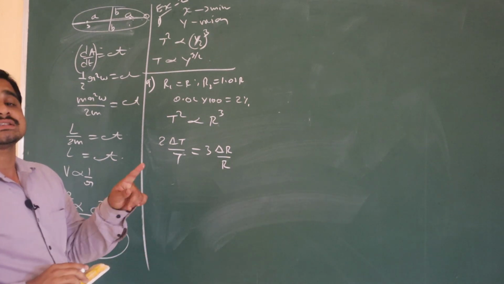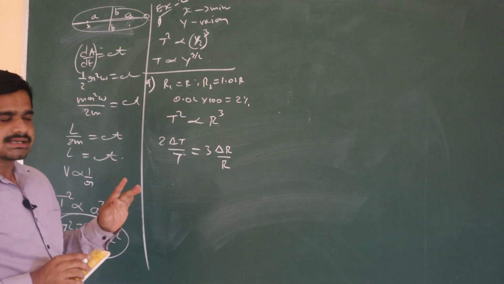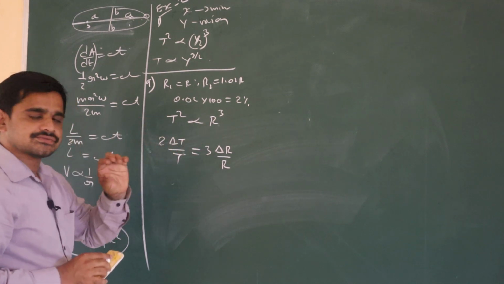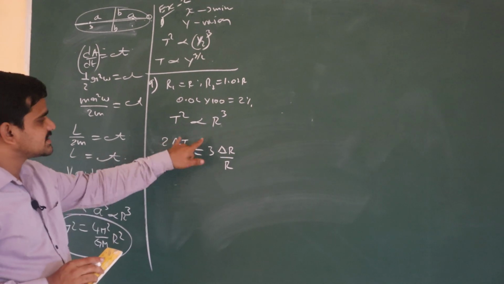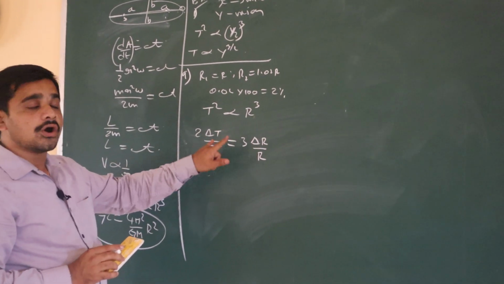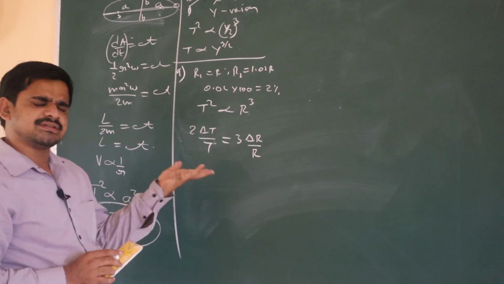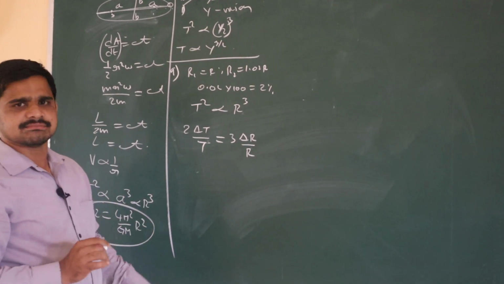If the percentage change is less than 5%, then we can write these relations. This is a very important point. If the percentage is less than 5%, then we can go for this. Or else, we have to go for another basic method. What is that?